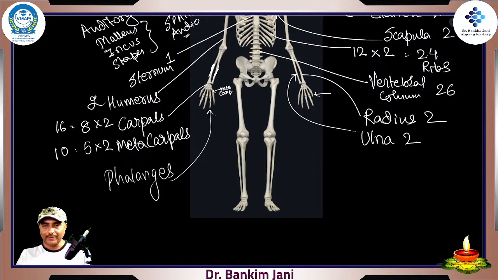Phalanges, the fingers. So we have 1, 2, 3, 4, 5, 6, 7, 8, 9, 10, 11, 12, and in the thumb there are 2, that makes 14. So we have 14 into 2, right side and left side. Total 28 phalanges.